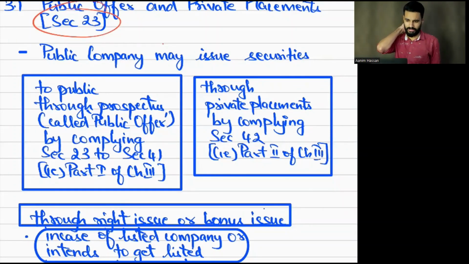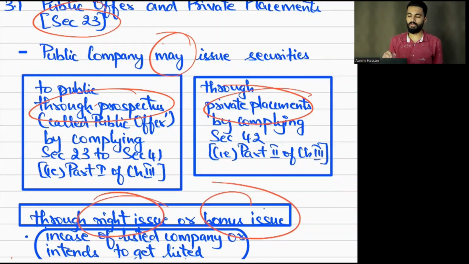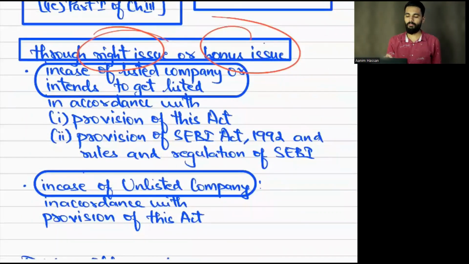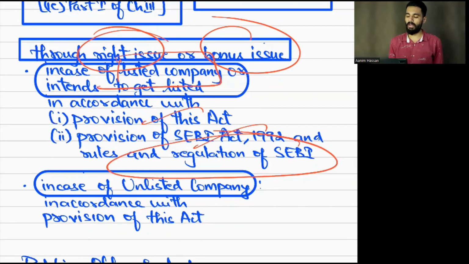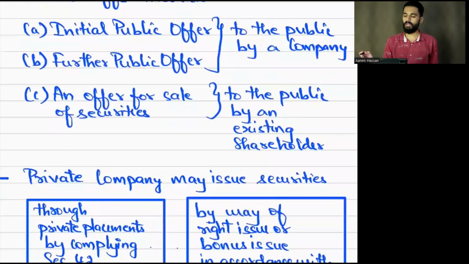So we'll revise section 23. A public company, if they want, can issue securities, either through a prospectus to the public, private placements, rights issue, or bonus issue. And they have to comply with the Companies Act, the SEBI Act, and the rules and regulations of SEBI if it is a listed company. If it is an unlisted company, they have to comply with the Companies Act.